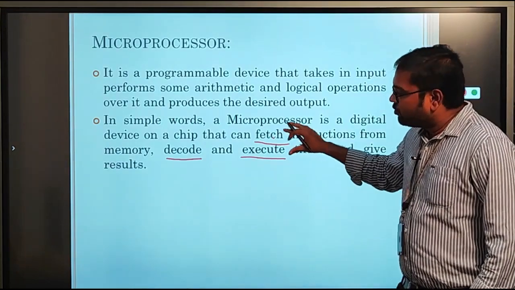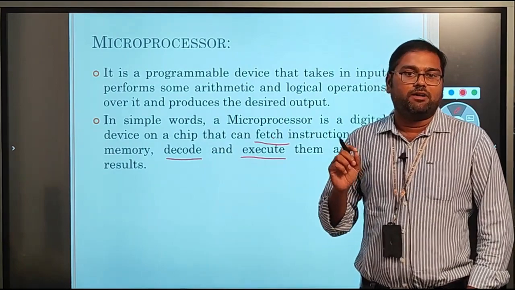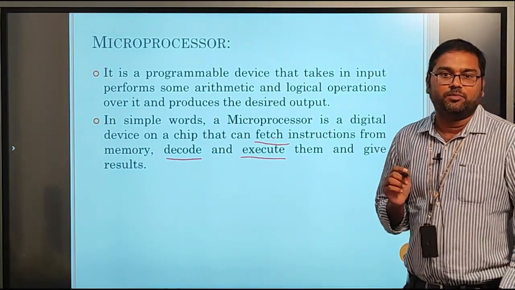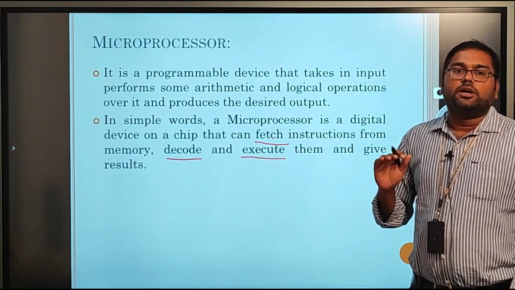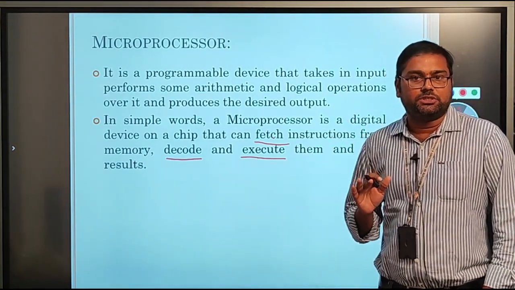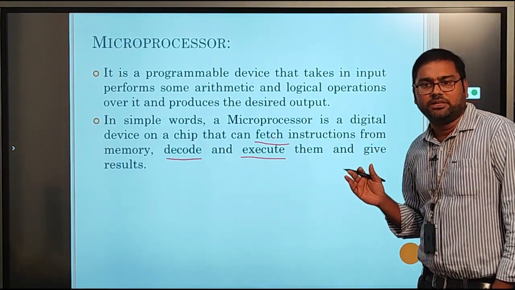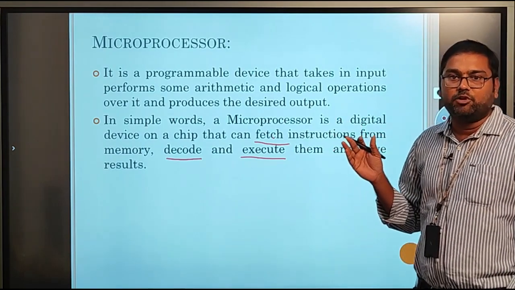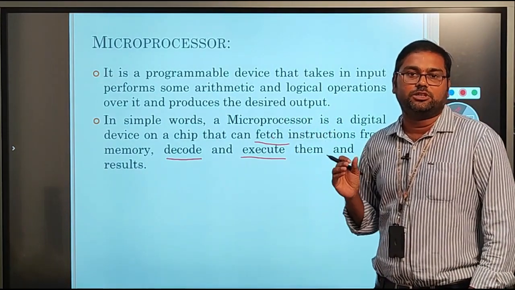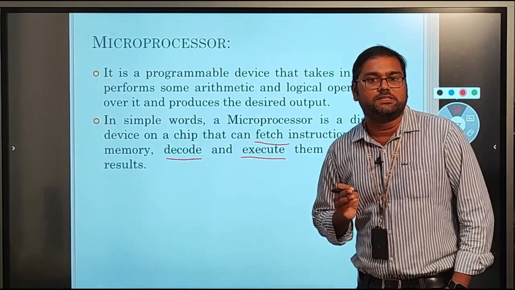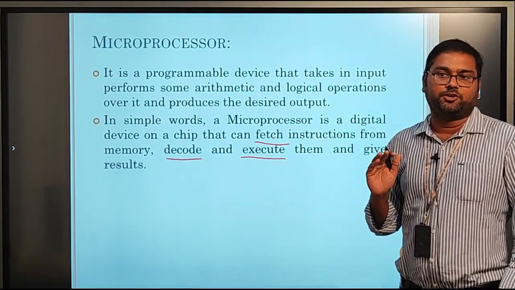Before discussing these three steps, we should first know that a microprocessor doesn't have any inbuilt memory or any IO devices. In order to store any data or information, we require external memory. That means we need to interface the external memory or external IO devices. Here IO device means input and output devices. We need to interface these two externally: first the memory and second the input output devices. These are completely externally connected to the microprocessor.